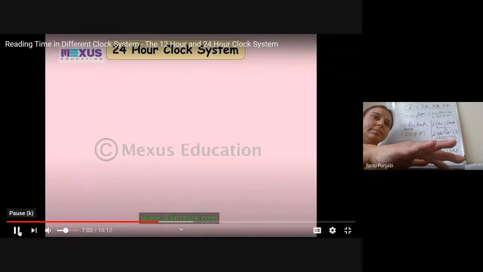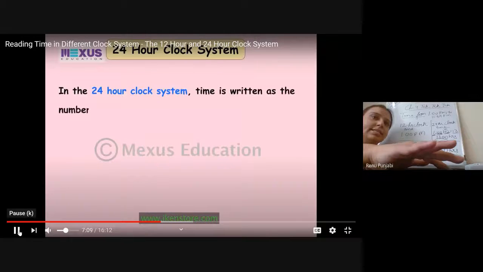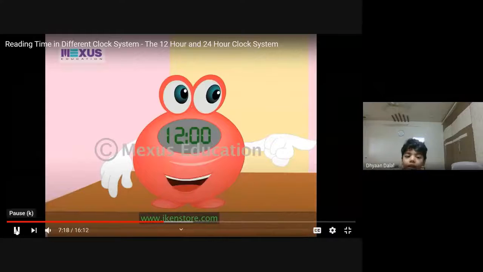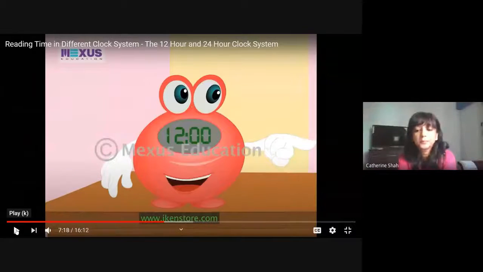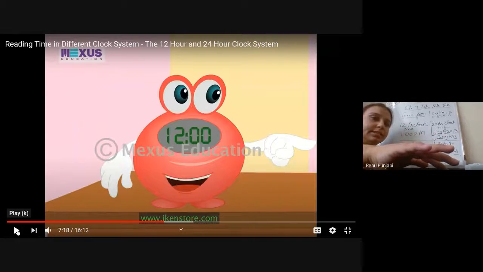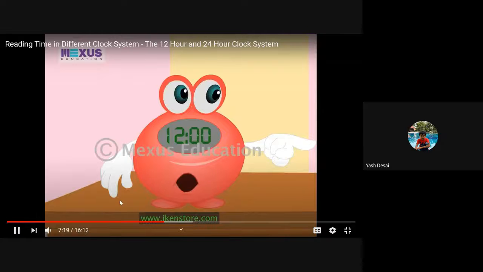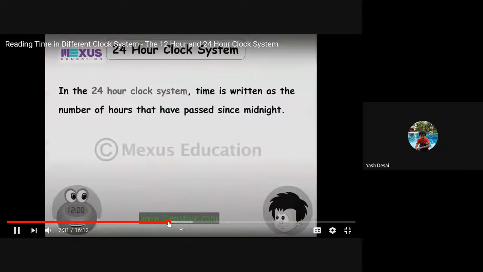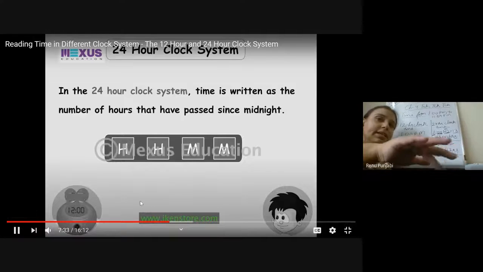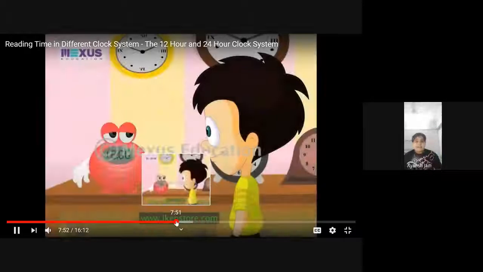Our clock system, for our clock system, time is written as number of hours that have passed. Midnight. Ma'am, do we have to write? Yes, my dear. No, when you are watching the video, you don't have to write. See, in the 24-hour clock system, time is written as number of hours that have passed. Ma'am, the black box is not coming. There is something written in the picture.